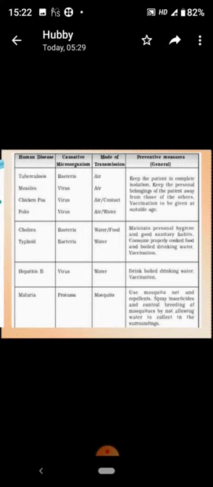Tuberculosis is caused by bacteria through the mode of air. Measles is caused by virus through the mode of air. Chickenpox is spread by virus through air or direct contact, and polio is also caused by virus through the mode of air and water. Preventive measures for these diseases are to keep the patient in complete isolation and to keep the personal belongings of the patient away from those of others. The best preventive measure is to vaccinate the person.